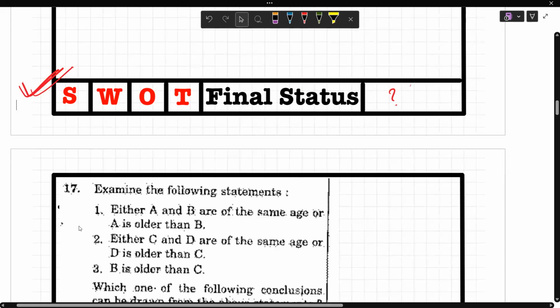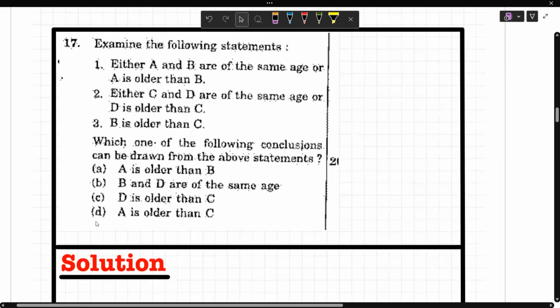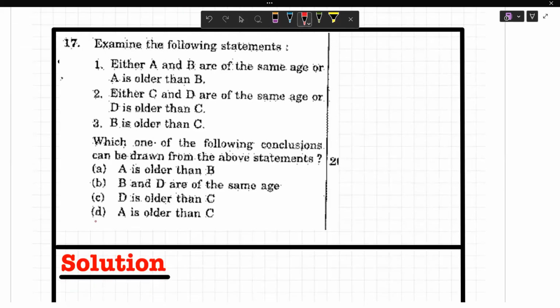Now coming to question number 2. The question number 2 is, examine the following statement. So you have to examine the following statement. Now read this part. After this, read this part. Why? Because there are certain statements given here. We'll come down to here. Now read here. Which one of the following conclusions can be drawn from the above statement? So you have to conclude certain things.